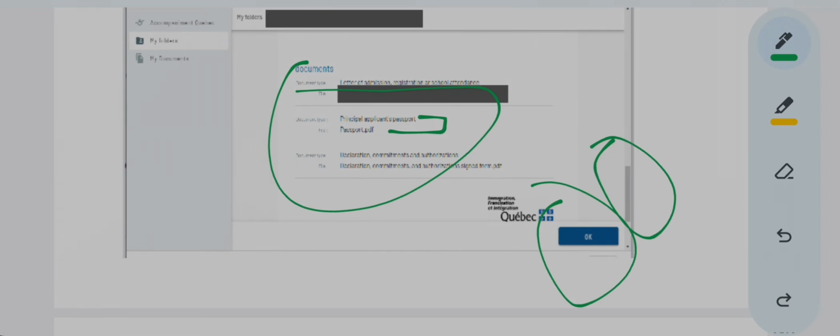See, here it is principal applicant's passport and here it is passport.pdf. Passport.pdf is the name I gave, and principal applicant's passport written over here is the option which I selected from the drop down menu. So you should always see that these two are matching. Okay, fine. So when you scroll below and see that everything is okay, then you press OK.